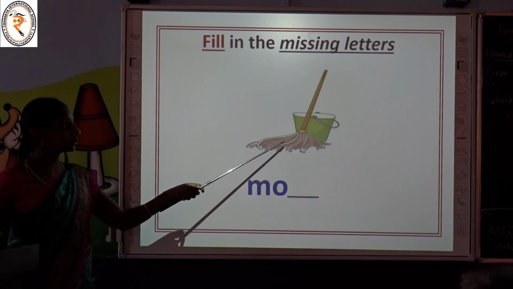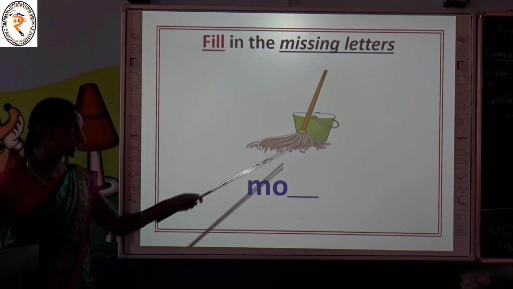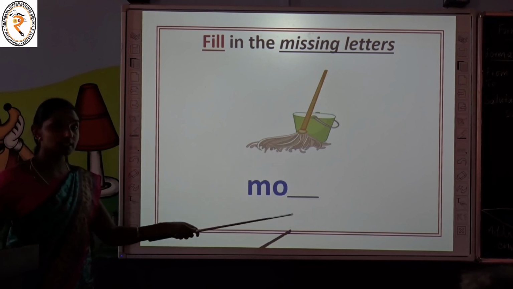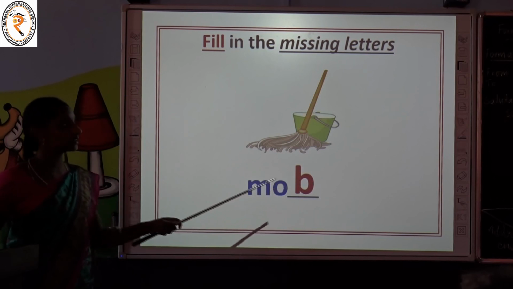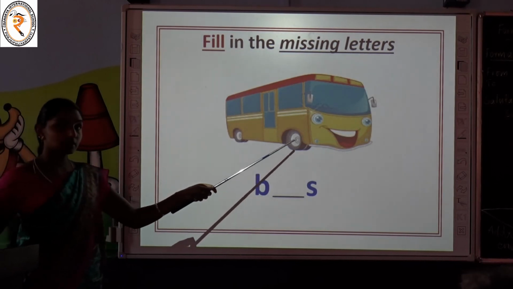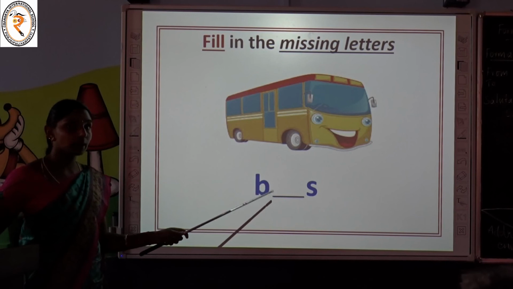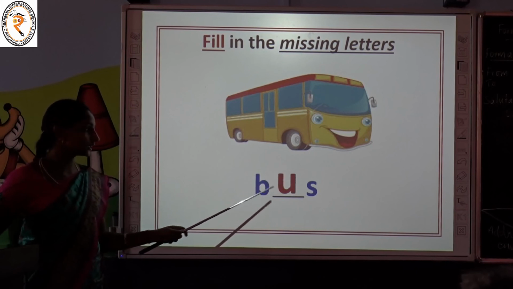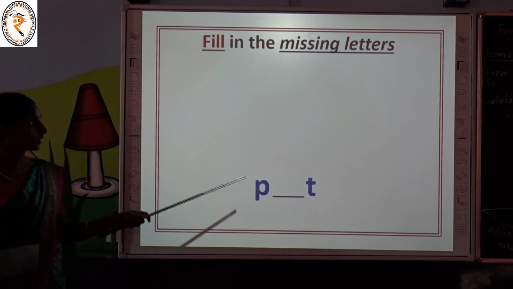See this picture clue. What it is? Can you guess the word? Yes, it is mob. Which letter is missing? B. M-O-B. Mob. Very good, children. See this one. What it is? Can you name it? What it is? Bus. Can you guess the missing letter now? Yes. Very good. You are telling the correct letter. B-U-S. U is missing. Move to the next one.